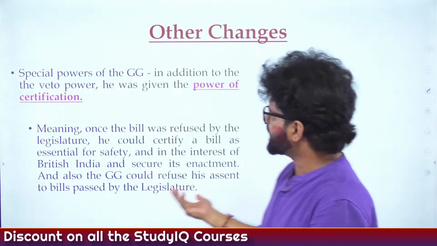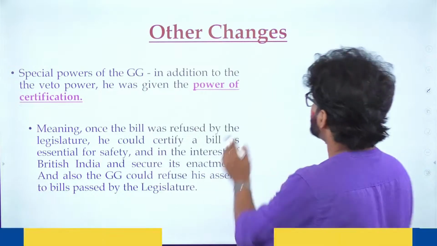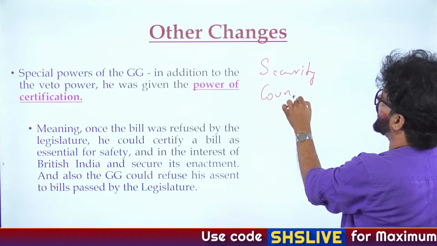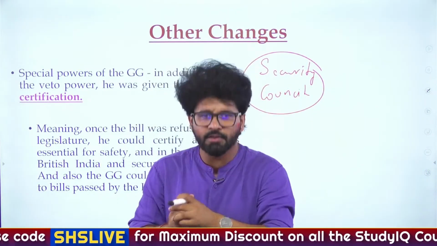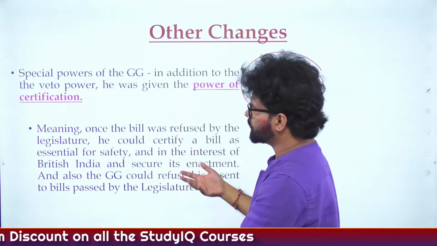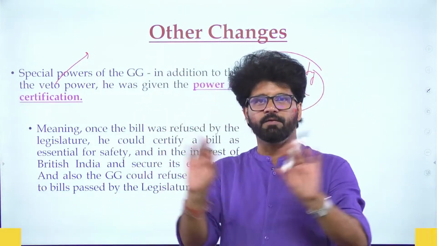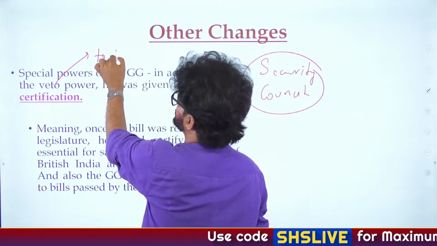So now we are just doing the revision part. Now this is an additional point: apart from the veto power, like currently you have the Security Council. When you talk about the UN Security Council, the 5 permanent members have veto power. Veto means to forbid. Most people don't know; they just read veto, veto, veto. Veto means to forbid.